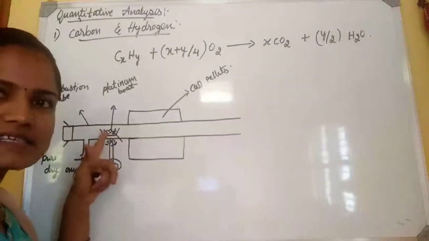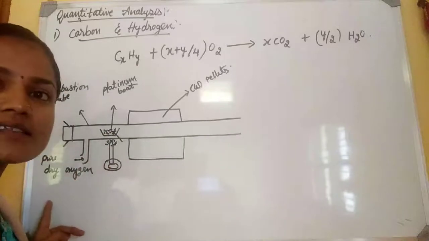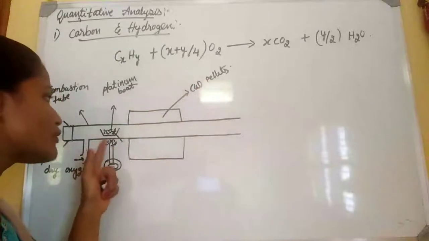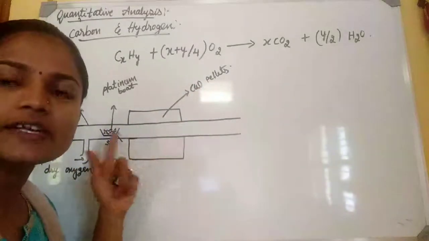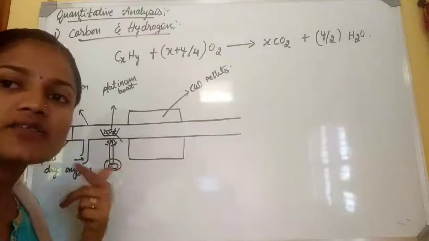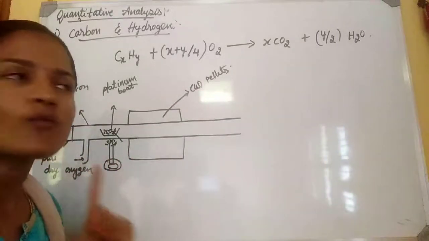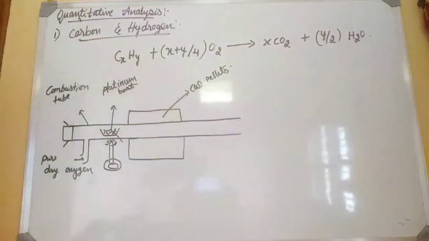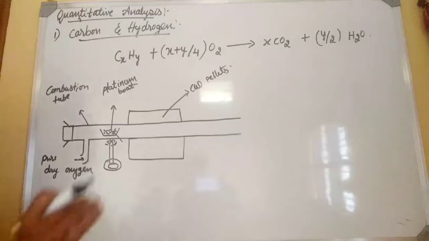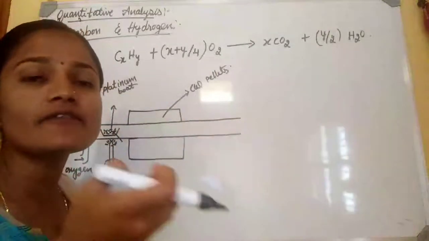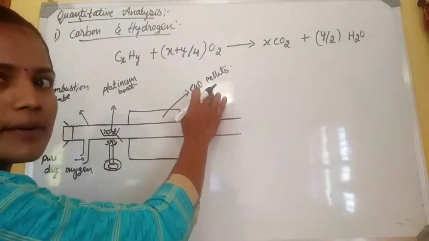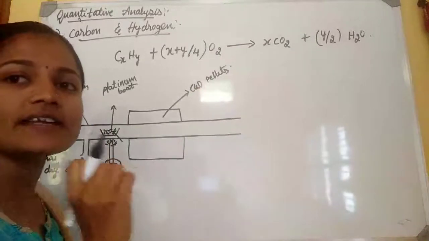The organic substance in the presence of oxygen and copper 2 oxide pellets undergoes oxidation. After the oxidation, it gives carbon dioxide and water. How do we determine the mass of water produced in the combustion tube after passing CuO, copper oxide, and oxygen?